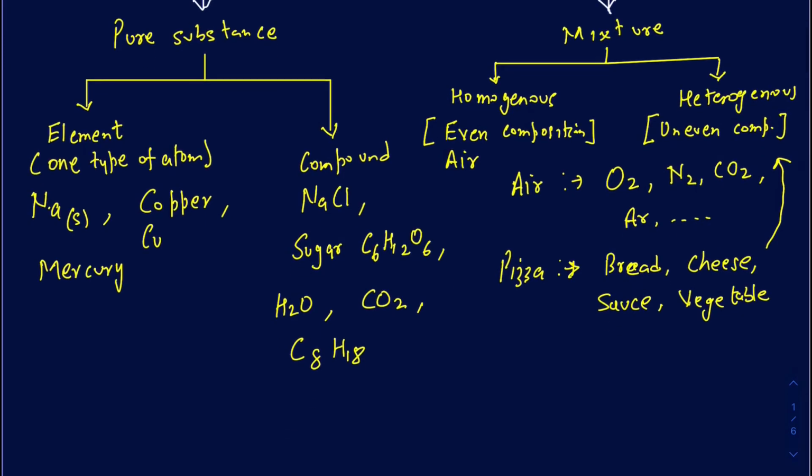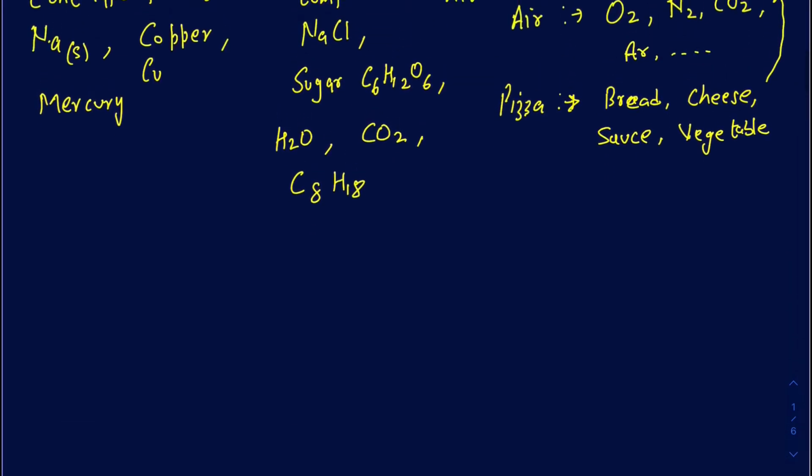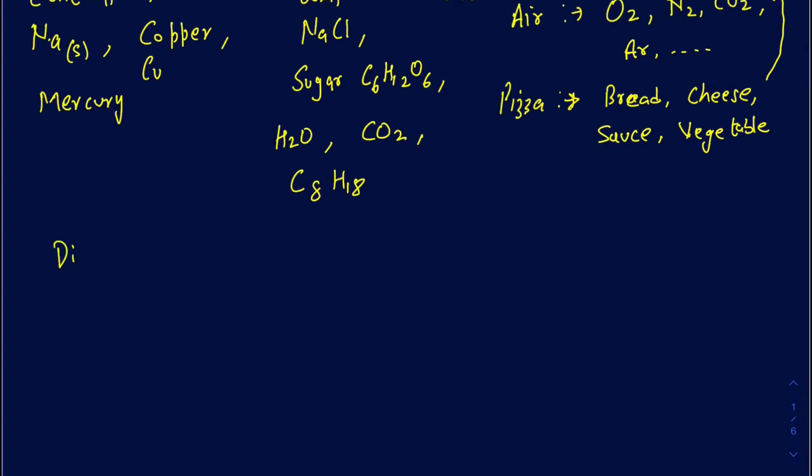Okay, so let me take a couple of examples just to make sure you get the material here. So what if I have diamond? How would you classify the diamond? Now, diamond is actually an allotrope of carbon. So another way of saying it is, diamond is nothing but just carbon.